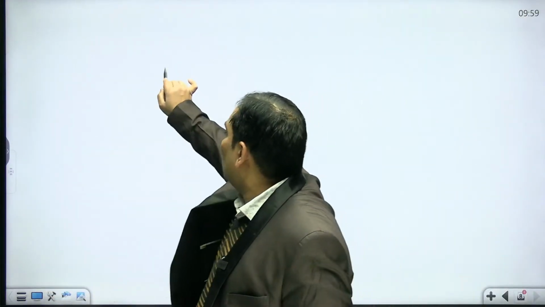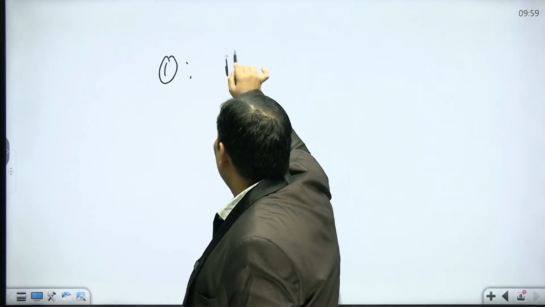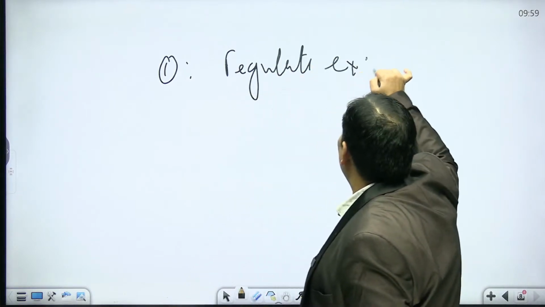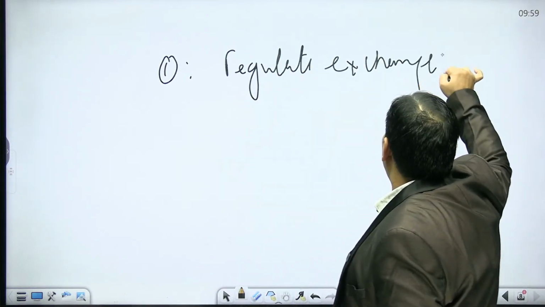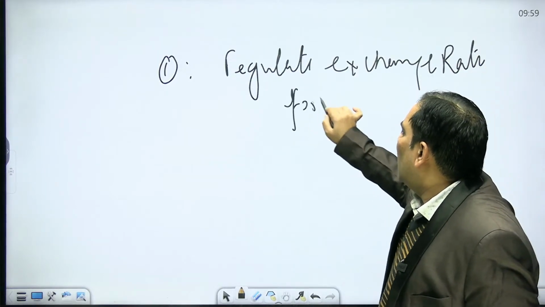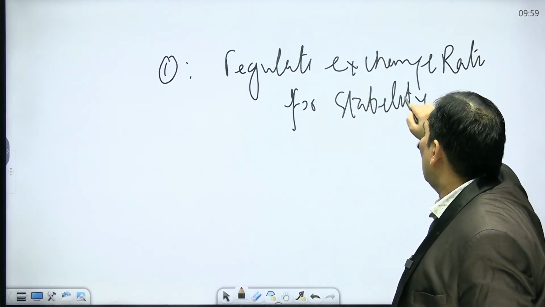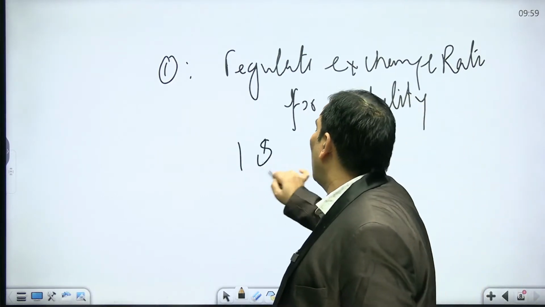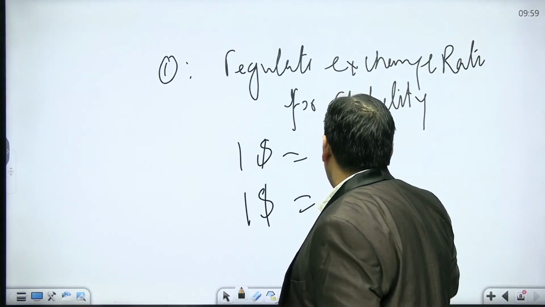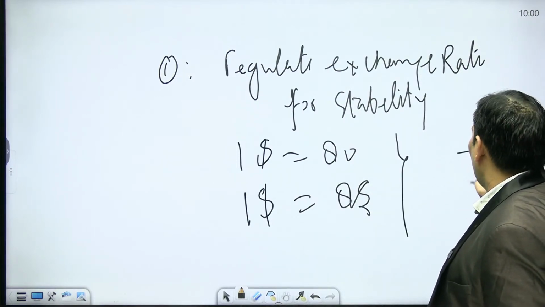The very first is, as I said, that it wants to regulate the exchange rate for stability. Suppose $1 equals 80 rupees, and sometimes it becomes 85 rupees, and sometimes it becomes 70 rupees.